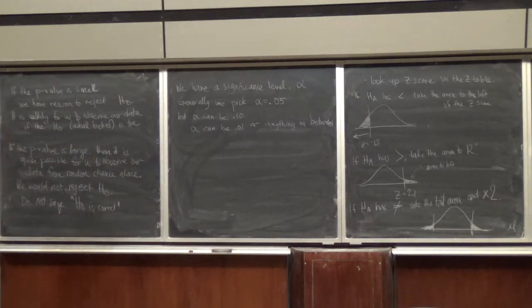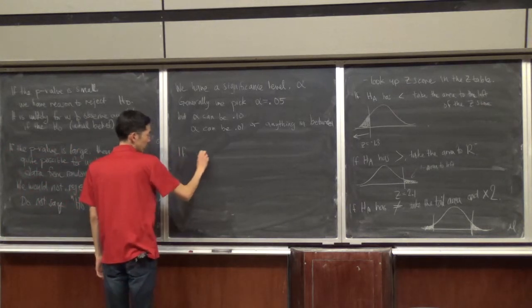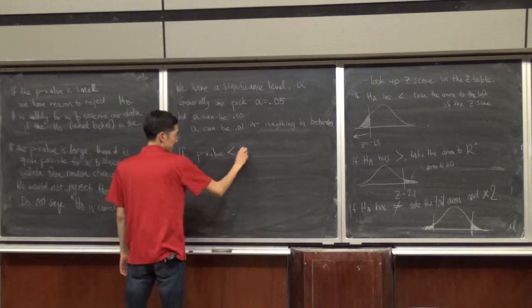But generally we say alpha is 5%, and if the p-value is less than alpha,